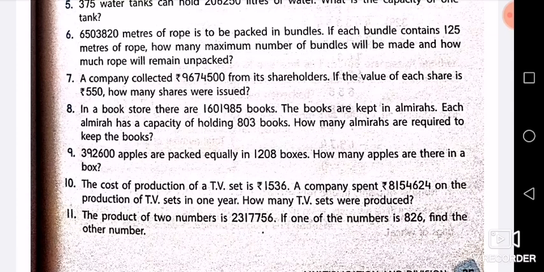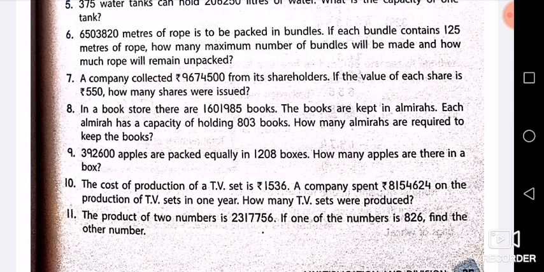For example, the bundle has a capacity of 125 meters. It might be possible that at last you will not be left with 125 meters of rope. So it cannot be packed in one bundle, and that much rope will remain unpacked. So here in this question you will get a remainder also. Now capacity of each bundle is given, that is 125 meters.